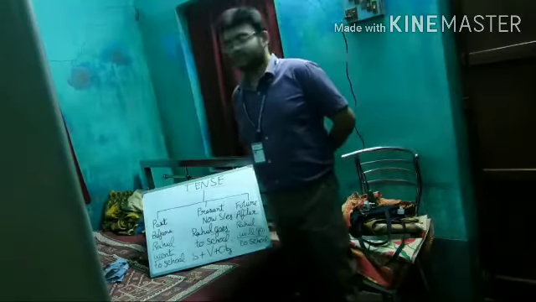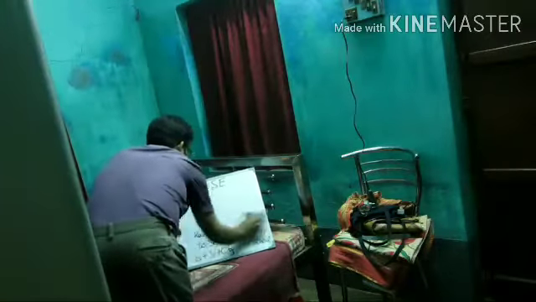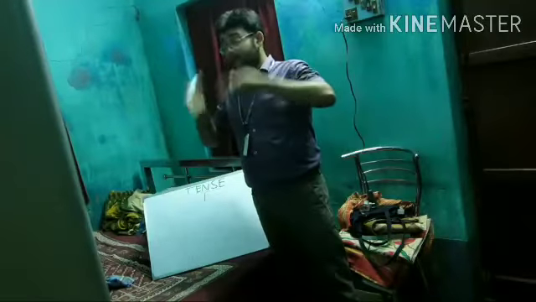Now let us further proceed. We know just now that we have present, past, future. Among these, in each and every type of time of tense, present, past, future, there are 4 divisions.